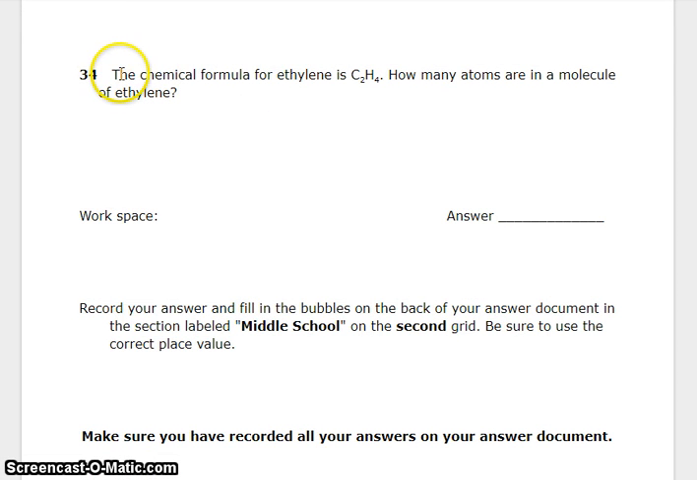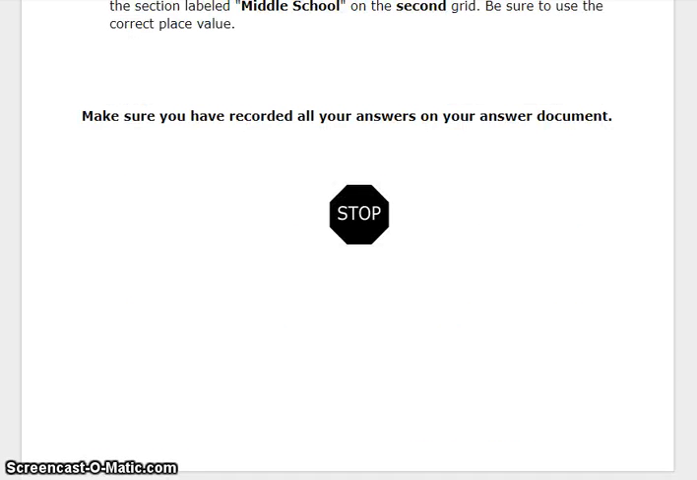Number 34. The chemical formula for ethylene is C2H4. How many atoms are in the molecule of ethylene? Record that answer in the middle school section of your answer grid. We are done.